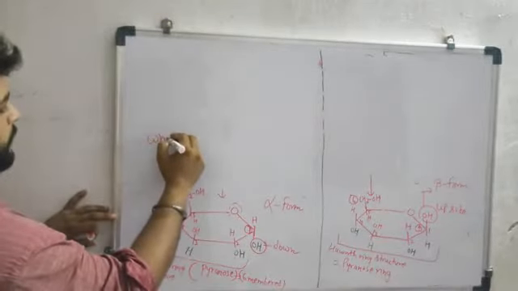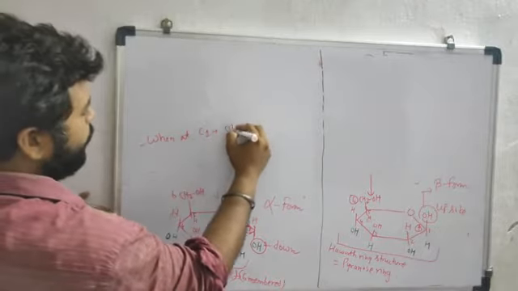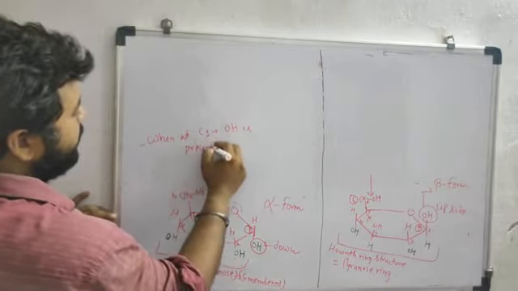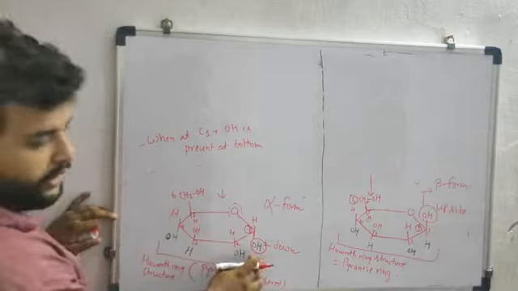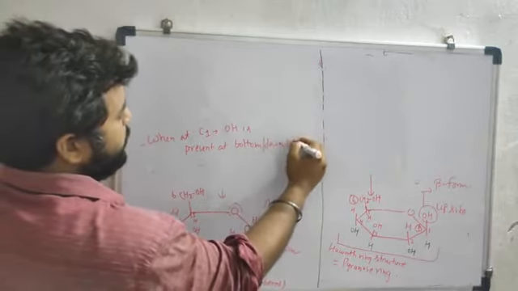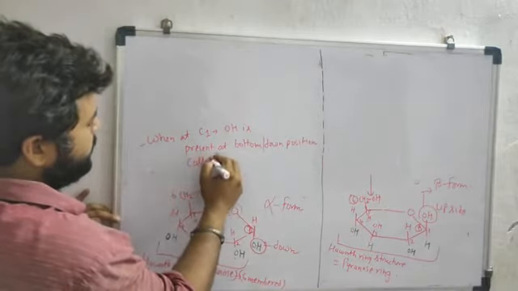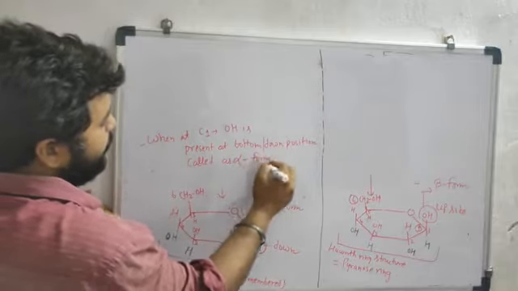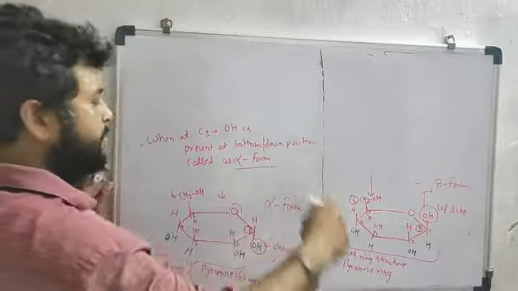When at carbon first OH is present at bottom position, this means down position, it is called alpha form.